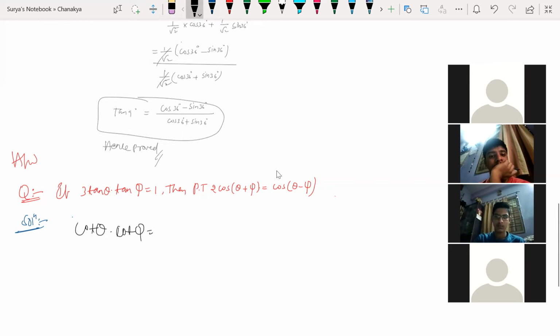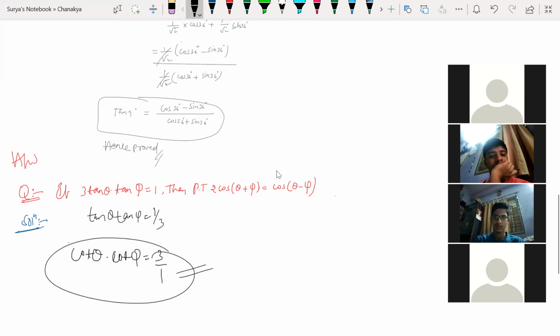This is 3 by 1. Yes or no? I'm reciprocating, guys. Here, let me write tan theta into tan psi is equal to 1 by 3. Then cot will become 3 by 1. So from this, you can just solve that.